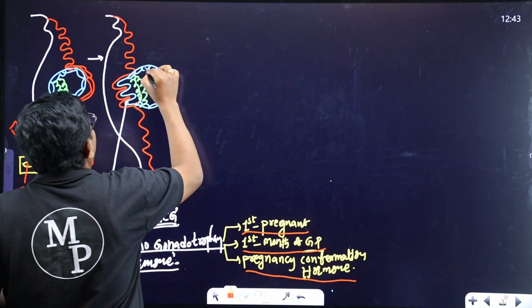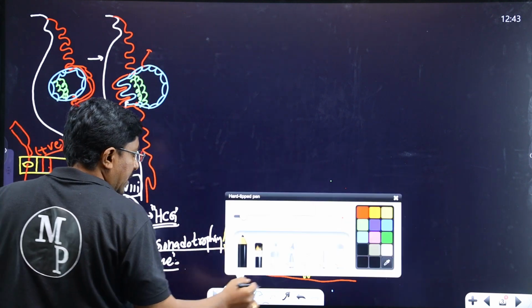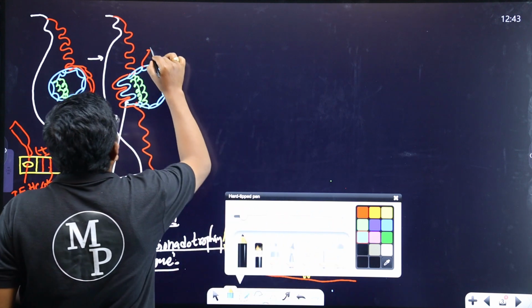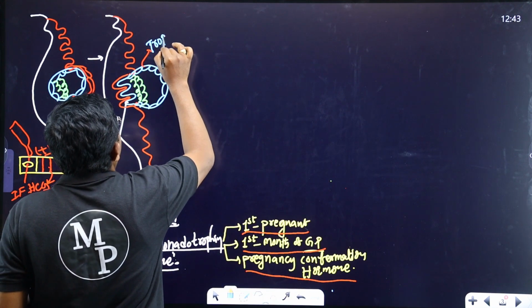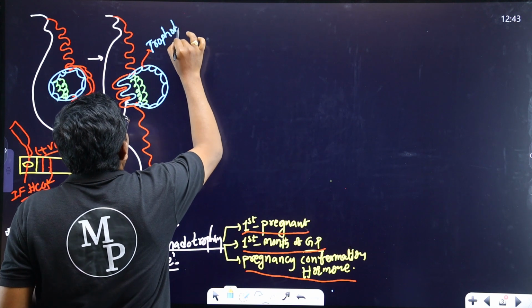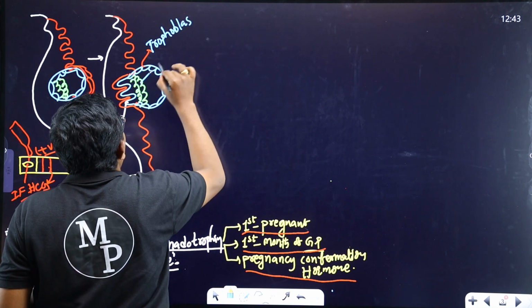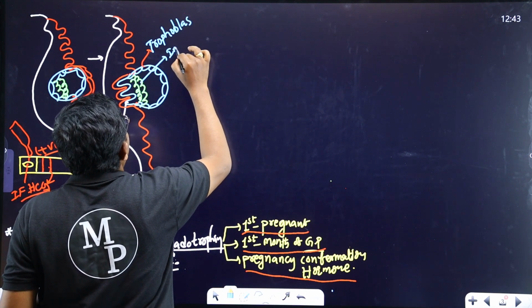The outer layer of the embryo is the trophoblast, and the inner layer of the embryo is the inner cell mass.